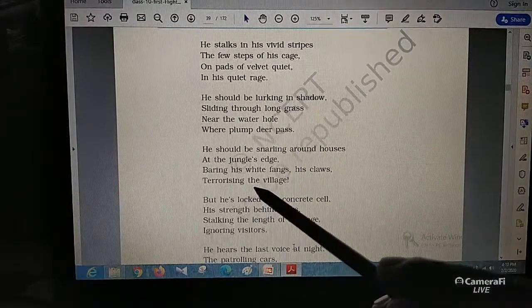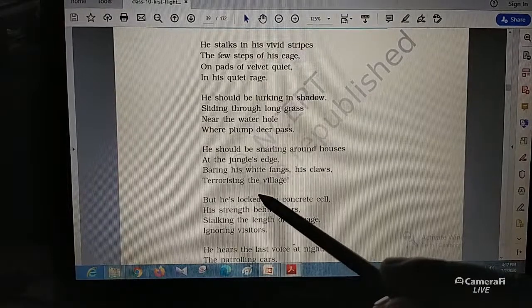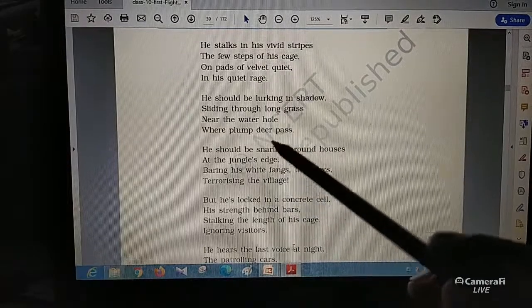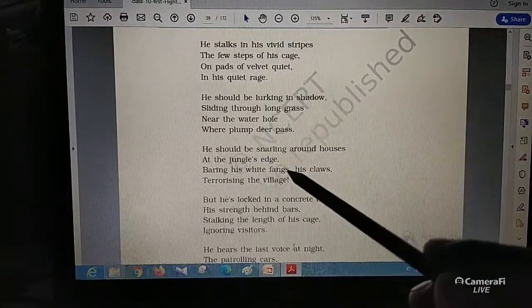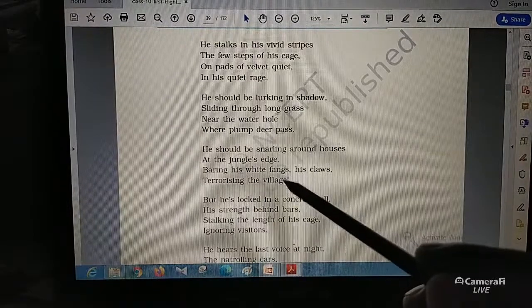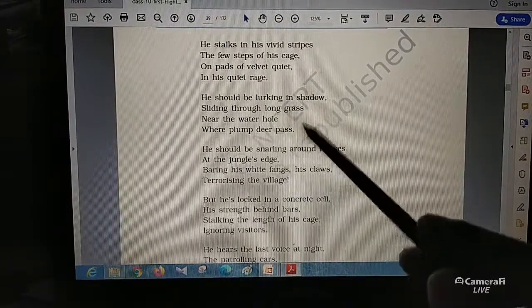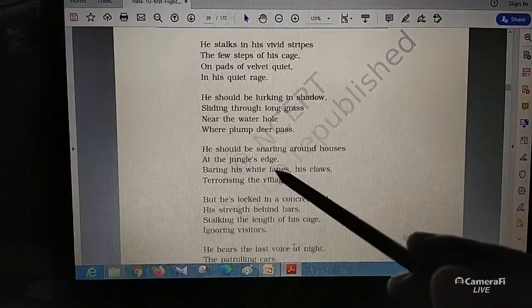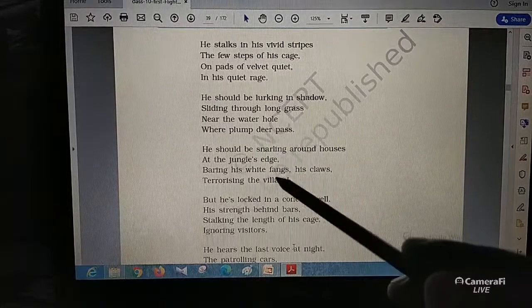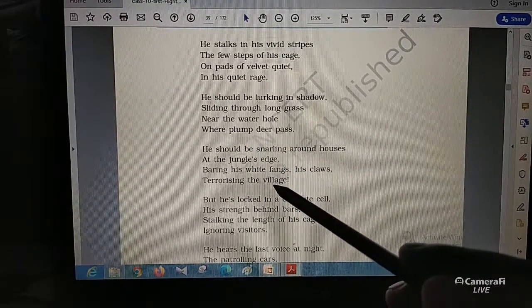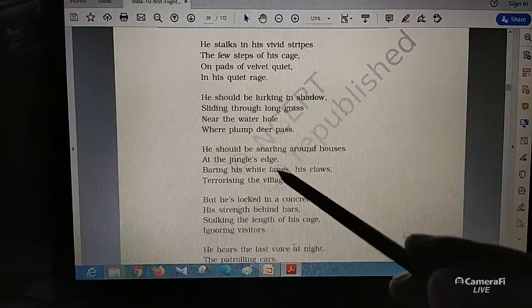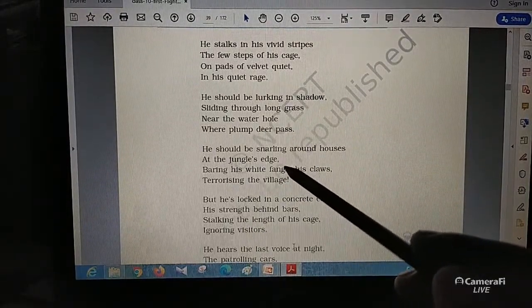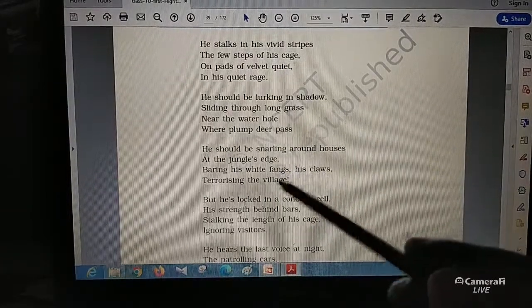So the tiger is presented as that type of animal, of full strength, for whom 30 to 40 men will come to attack, and the tiger is alone enough to face all of them. It shows the leadership, it shows the fear. Everybody fears the tiger because of the tiger's strength, the tiger's attitude. And the basic thing is the tiger eats human beings, and that's why he needs to be feared.